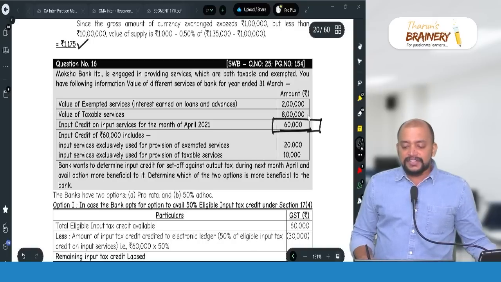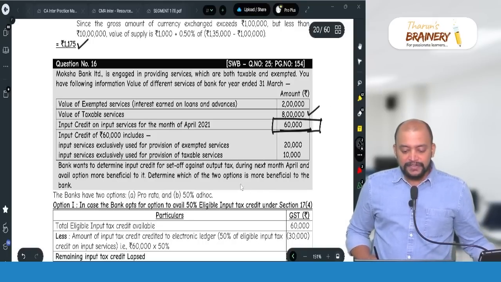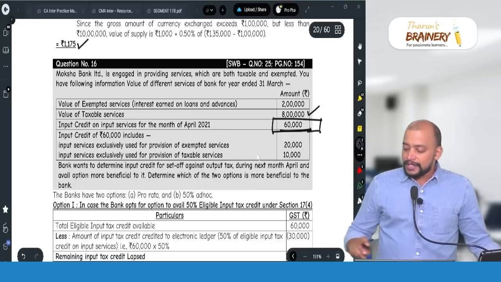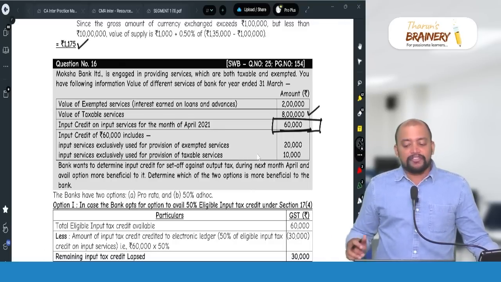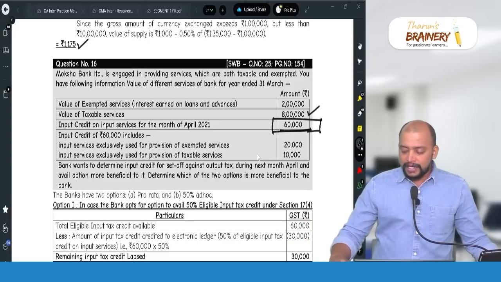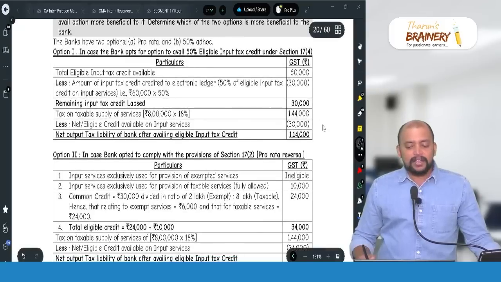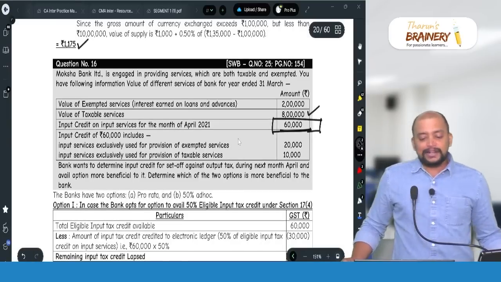And liability wise, if you see 8 lakhs into the rate of GST, not given, so we will take it as 18%. So 8 lakhs into 18% will be 1,44,000. 1,44,000 minus 30,000, the net liability will be 1,14,000. This is in case of 50% option.